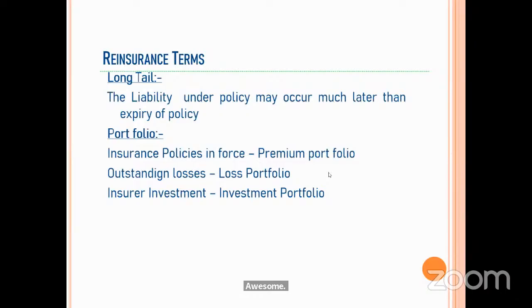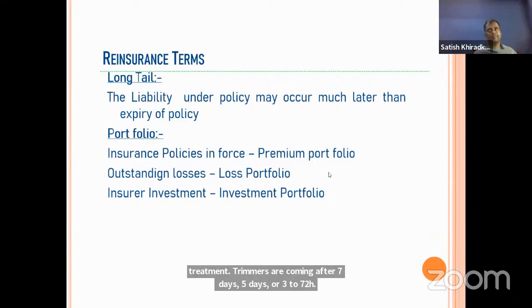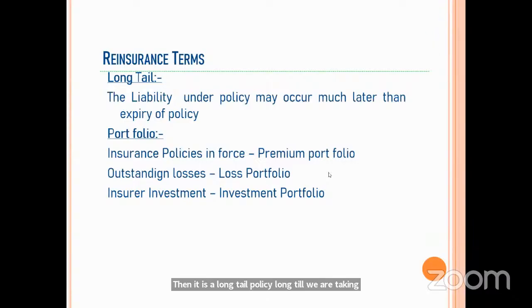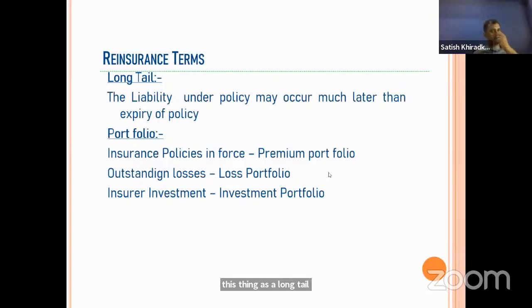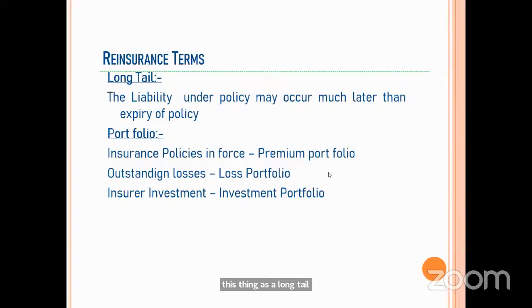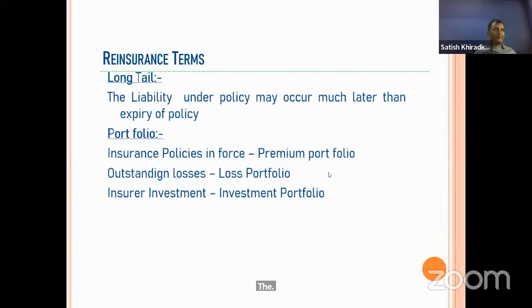Suppose an earthquake occurs on the last day of the policy, but it is not reported, though actual loss has occurred. Severe tremors come after 7 days, 5 days, or 72 hours. Then it is a long tail policy. 7 days, 3 days, 24 hours will not be long tail. Long tail means maybe the motor, like TP claims in motor. It is a perfect example of long tail.